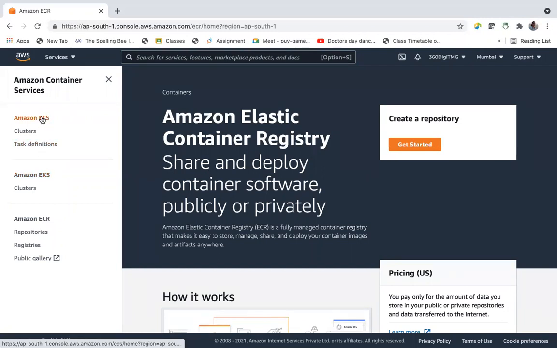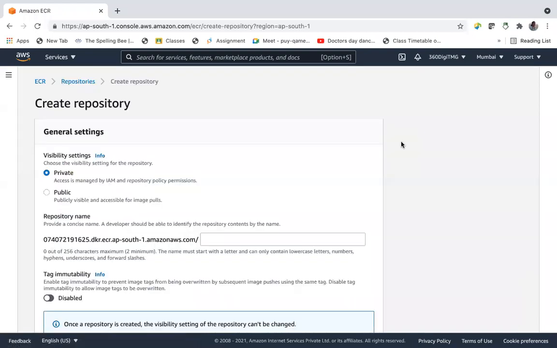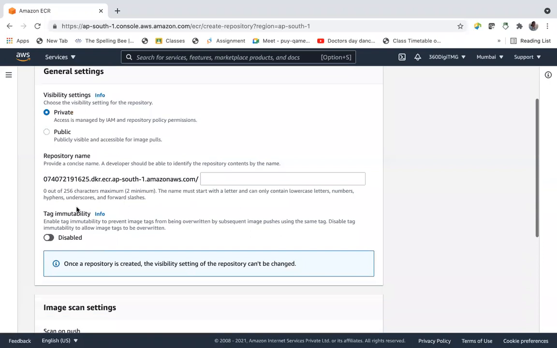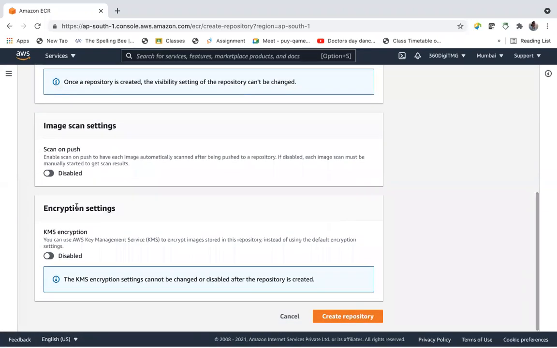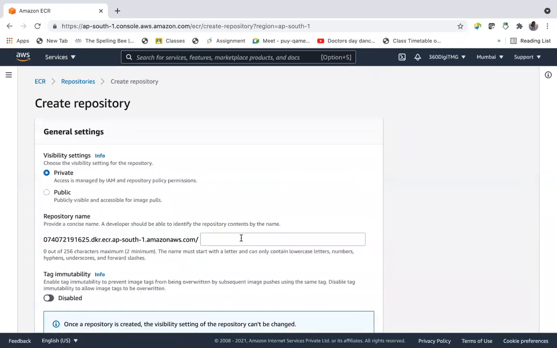This is Elastic Container Service. You can create a repository here, and you can use this with your container definition. So get started. Visibility, private, public, repository name. Just create a repository and add all your things here, and you can use this repository in ECS.